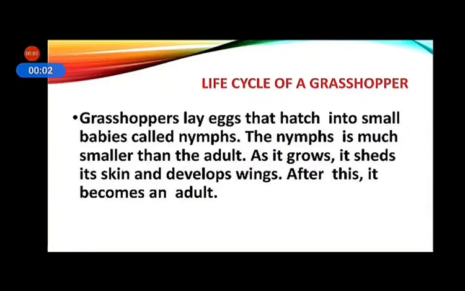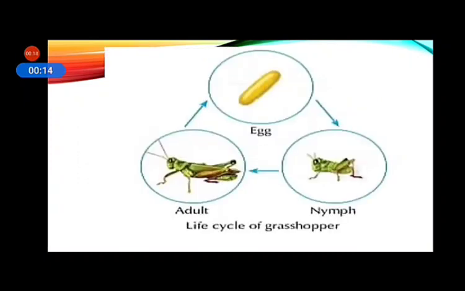Now, life cycle of a grasshopper. Grasshopper is also an insect. Grasshoppers lay eggs that hatch into small babies called nymphs. Look at this picture. This is nymph. Nymph is much smaller than the adult. You can see in the picture.